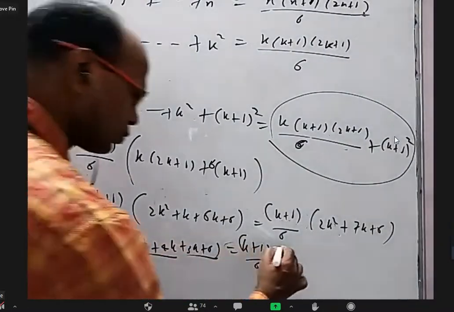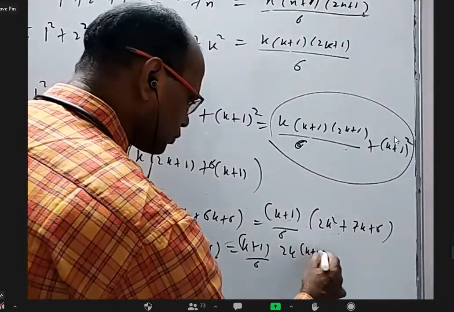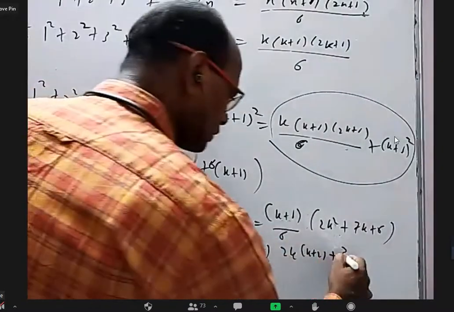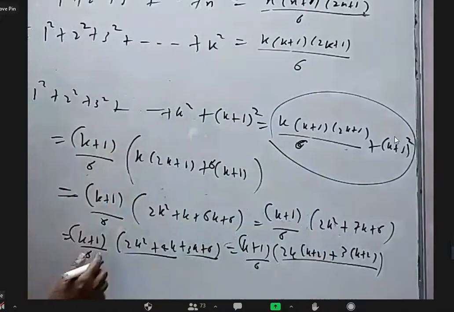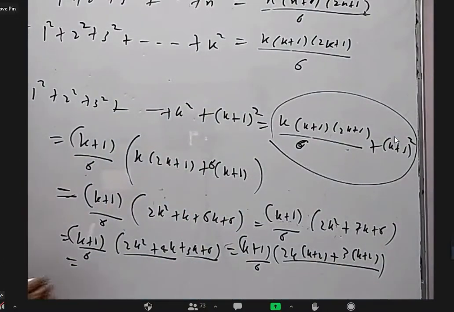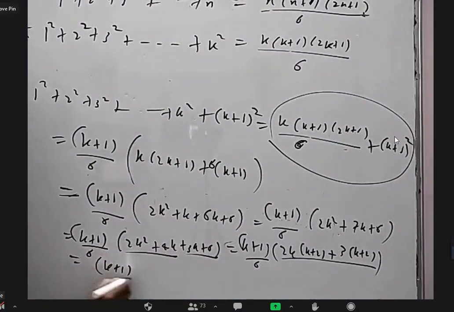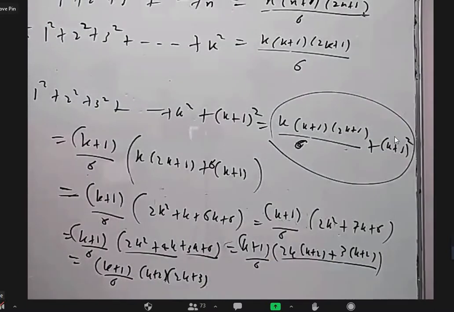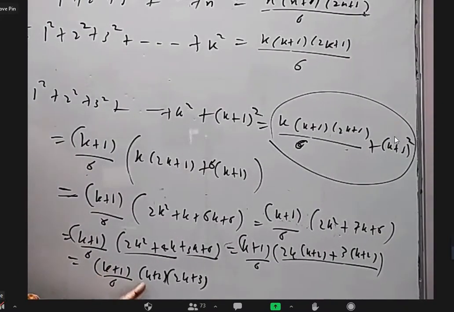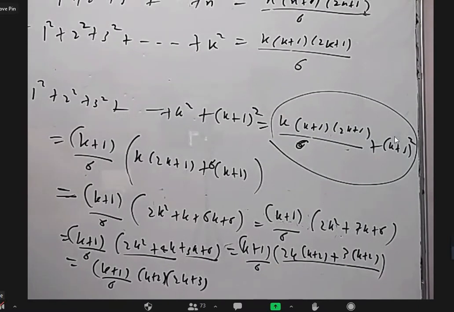From these two, 2k common, I'll get k plus 2. From these two, I can take 3 common, I'll get k plus 2. Now take k plus 2 common. If I take k plus 1 by 6 and k plus 2 common, I'll get 2k here, 3 here, which is 2k plus 3. So k plus 1 is there, k plus 2 is there, 2k plus 3 by 6.